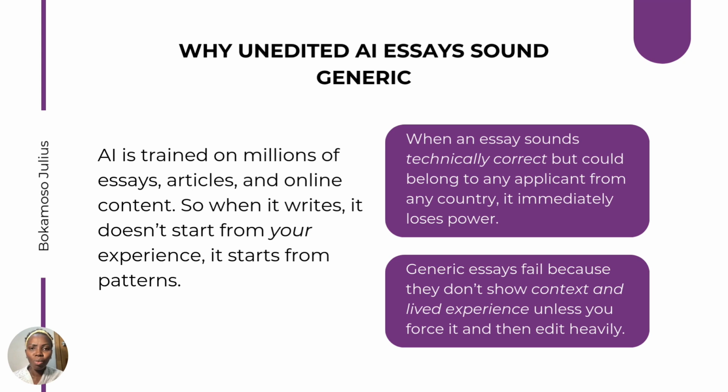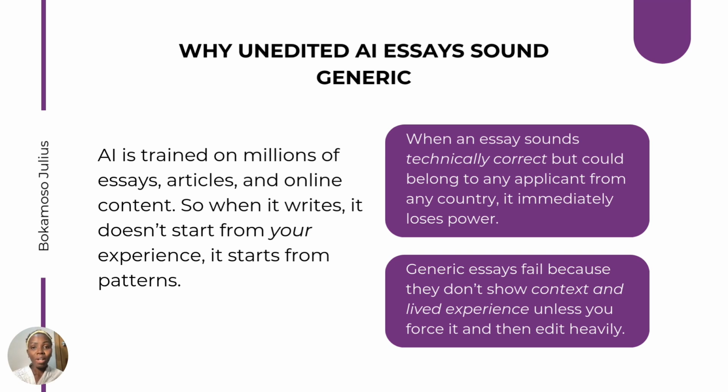The first reason why your AI-generated essay gets rejected is because it sounds generic. It sounds the same as an essay from an applicant from a different country. You should understand that AI is trained on millions of essays, articles, and online content.